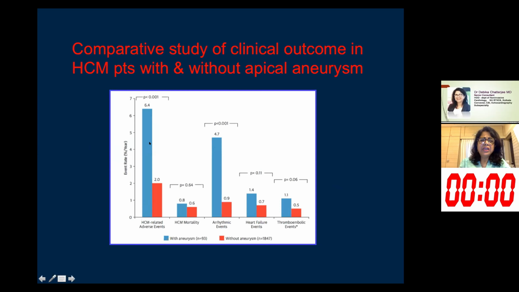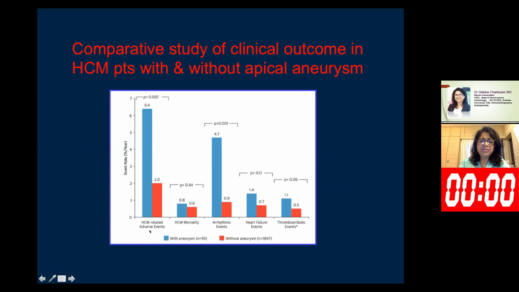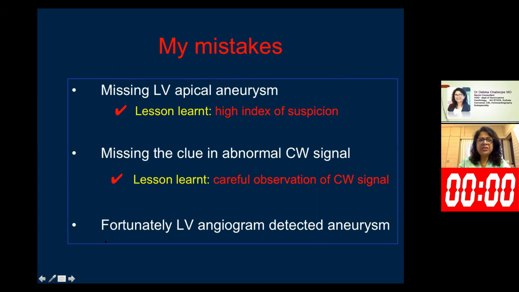The blue bar indicates with aneurysm, red indicates without aneurysm, and what they found is that hypertrophic cardiomyopathy related adverse events, including mortality, arrhythmic events, heart failure, and even thromboembolic events, are much higher in the group with aneurysm than without aneurysm.